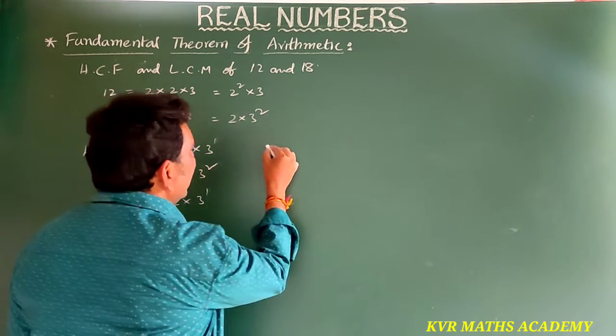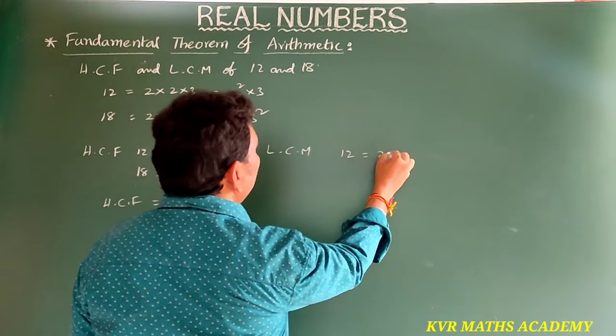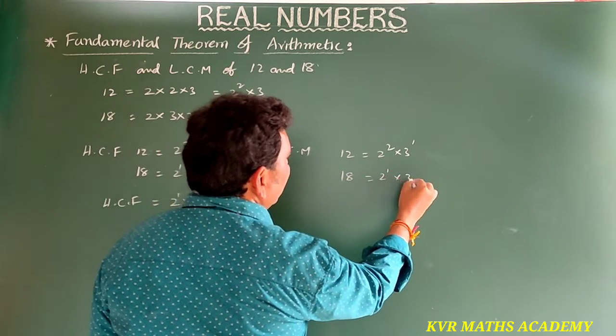Next, in the same way, the LCM. 12 is 2 square into 3 power 1, and 18 is 2 power 1 into 3 square.